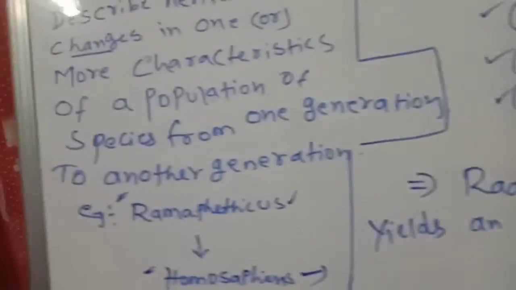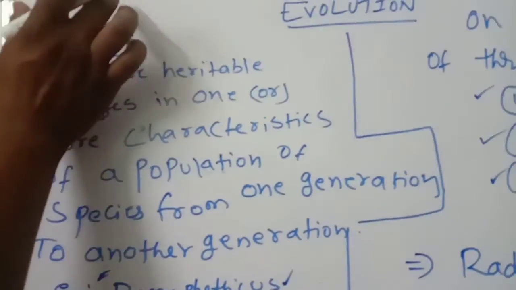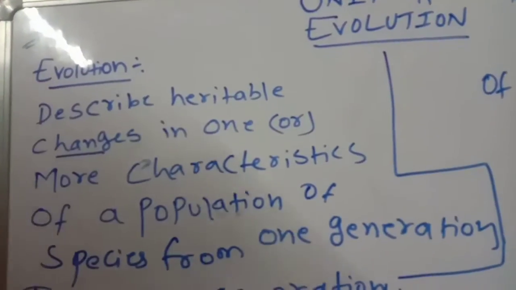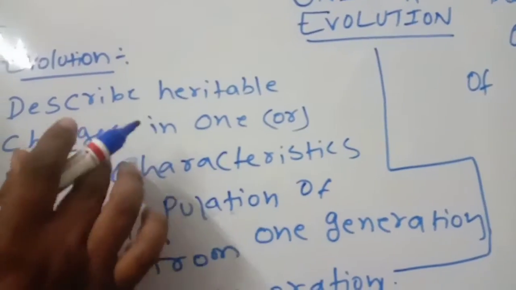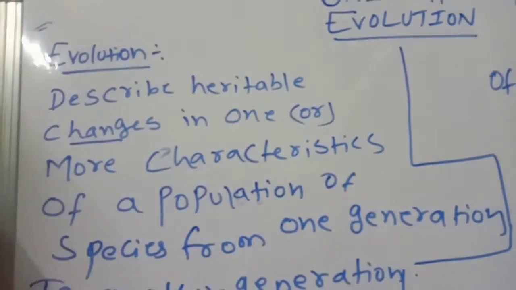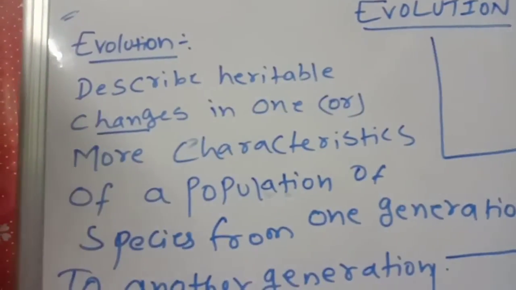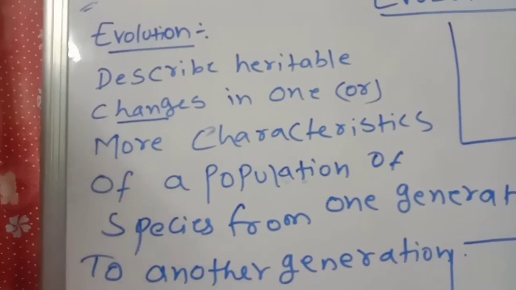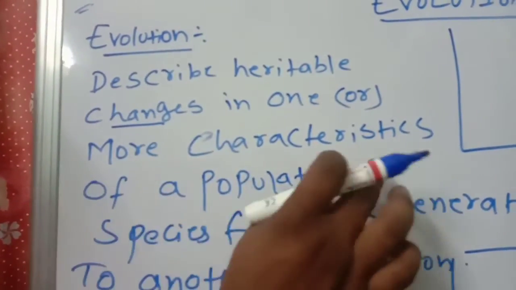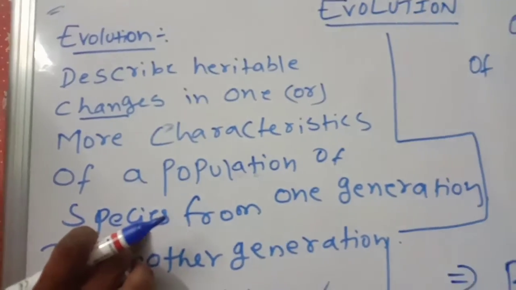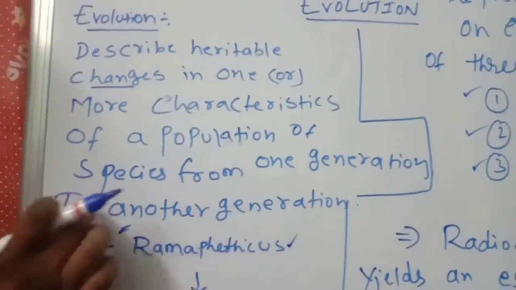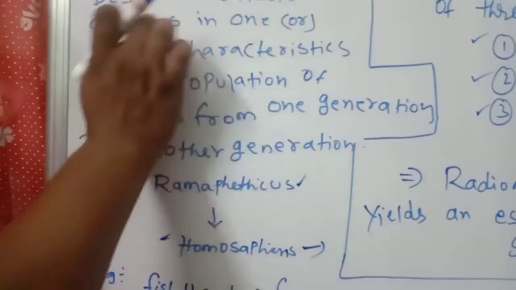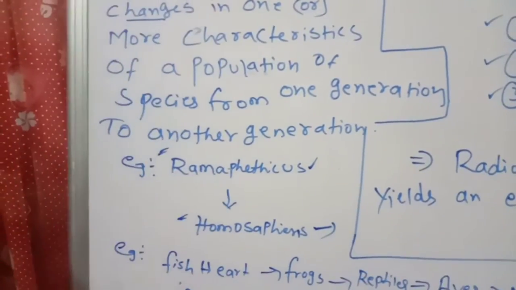So what did we discuss in this content? First, what is the definition of evolution? Evolution describes heritable changes in one or more characters of a population of a species. In the population, from one generation to another generation, some changes are happening. That is what is called evolution.